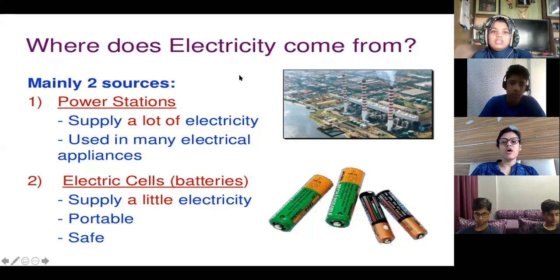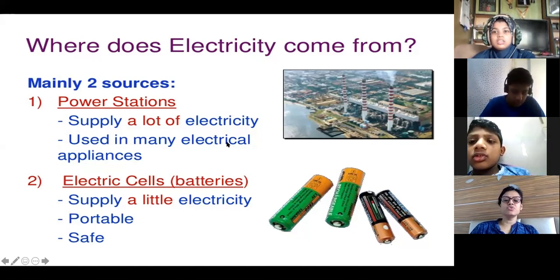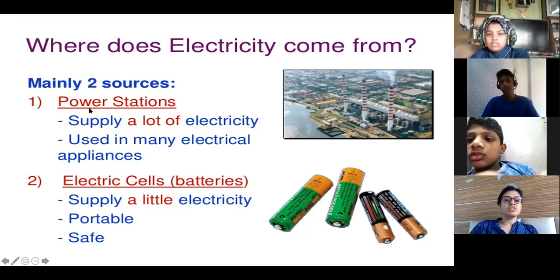The things in your house. Just give me examples of things in your house where you use the supply coming from the power stations. So mains electricity. Where do we use it mainly? Microwave. Correct. Toaster, electric iron, and washing machine. Ma'am, geyser. Geyser, yes. TV, television, yes. So you can think of any device. Everything uses this type of electricity which comes to our house. So it is so important.